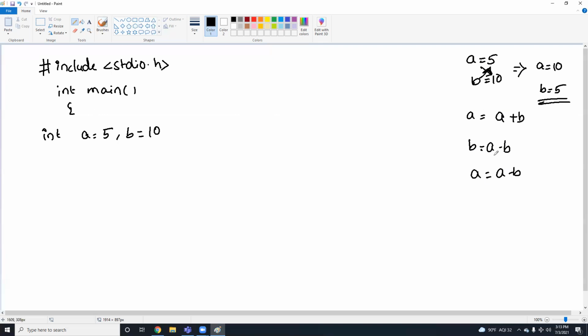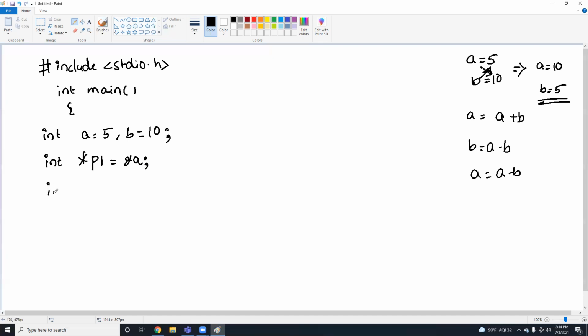This is the logic. I'm using the same logic in this pointer program. But here I'm going to declare pointer variables. So the syntax is data type: I want integer type, and the indirection operator. Here I'm taking the first pointer as p1, and I'm going to assign the address of a.